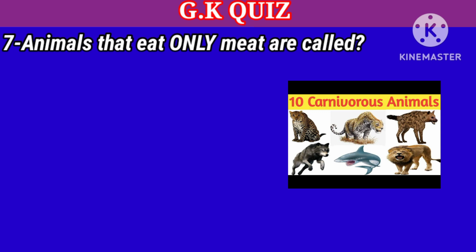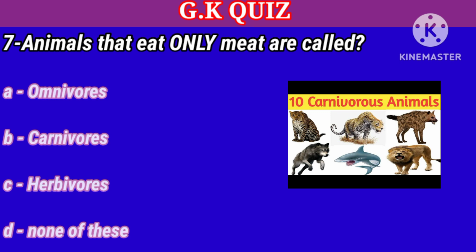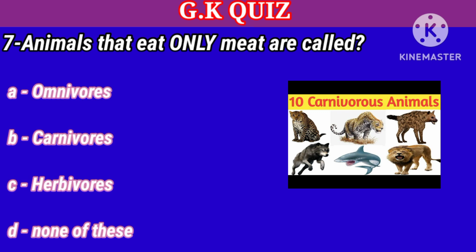Question number 7. Animals that eat only meat are called. Your options: A. Omnivorous, B. Carnivorous, C. Herbivorous, D. None of these. Right answer is carnivorous.